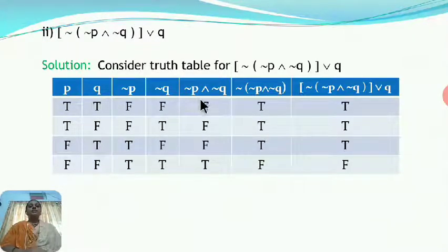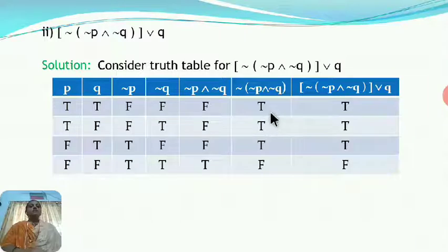Now first we find negation P and negation Q, means conjunction for negation P, negation Q. It is true only when both the statements are true, otherwise it is false. So here F and F, F. F and T, F. T and F, F. T and T, T. Now in the next column we write their negation. Negation is obviously we change only the truth value. F becomes T here. So here T, T, T, F. These are the entries in the negation of negation P and negation Q.